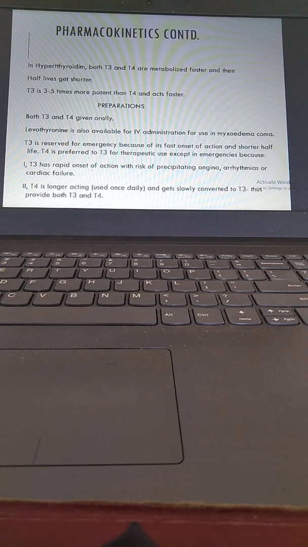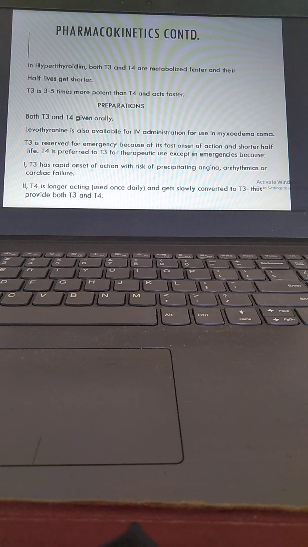So what are the preparations? Both T3 and T4 are given orally. Levothyroxine is also available for IV administration for use in myxedema coma. T3 is reserved for emergency because of its fast onset of action and shorter half-life.